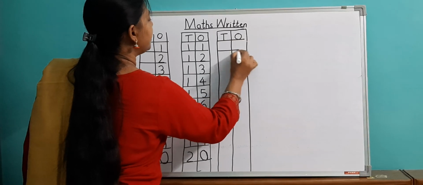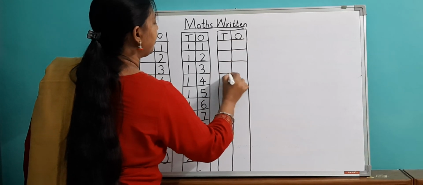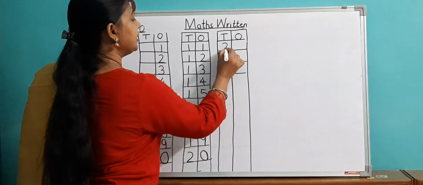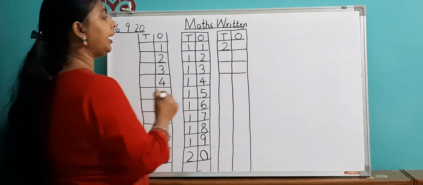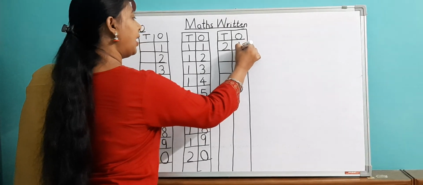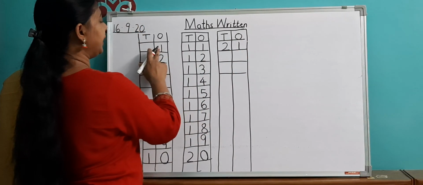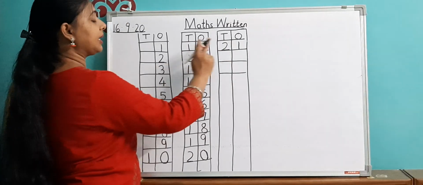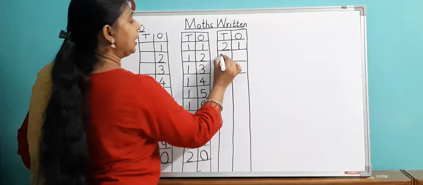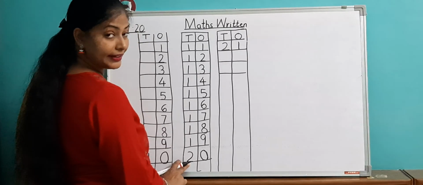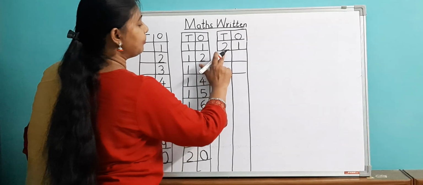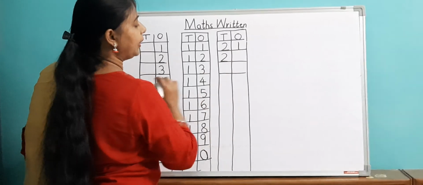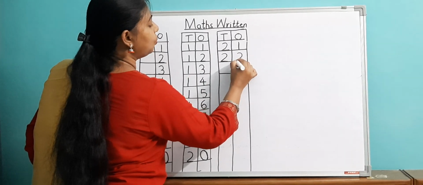So after 20, this 2 will come over here under T, and this will be the same 1. Everywhere you can see in the ones column there is 1, so now it has become 21. The 2 of 20 has come over here, so you will always write 20 here, and 2 over here.